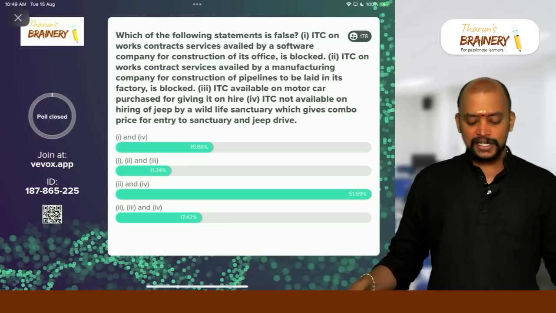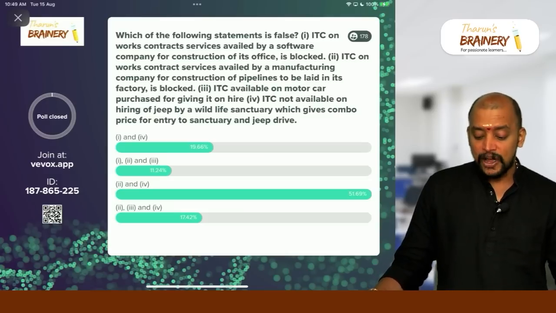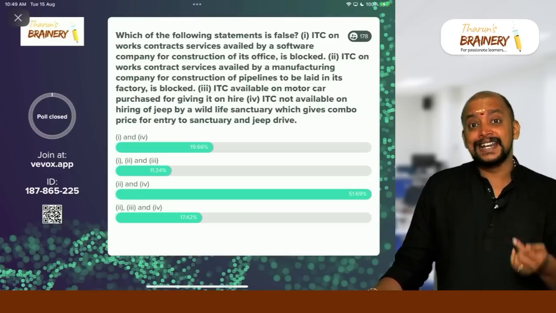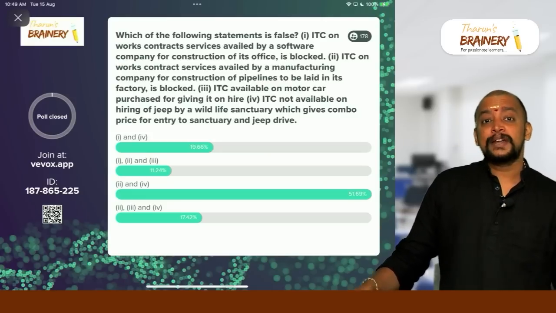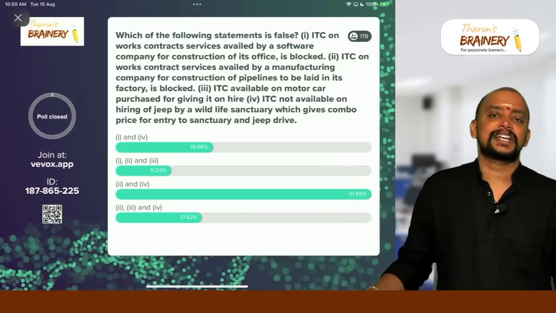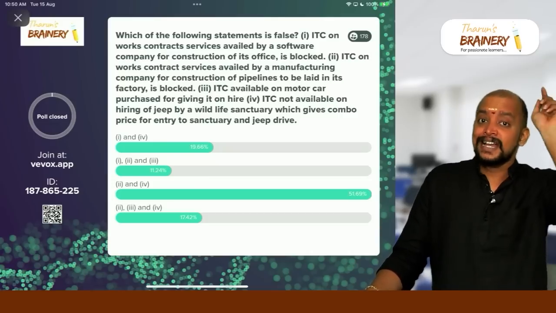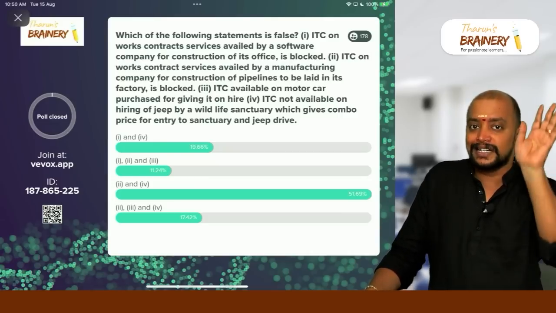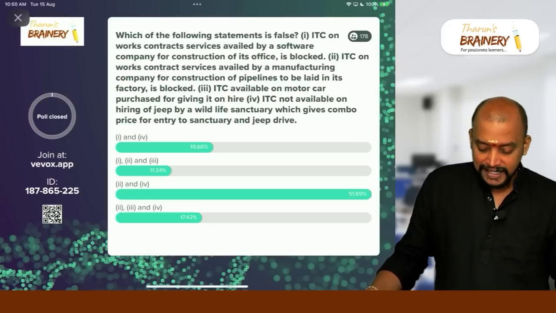Second, ITC on works contract service availed by a manufacturing company for construction of pipelines to be laid in its factory is blocked. Wrong, because only pipelines laid outside the factory gate or telecommunication service ITC not available, but pipelines laid inside the factory gate ITC available. It's not a blocked credit, ITC available in that case. So second one is false statement.